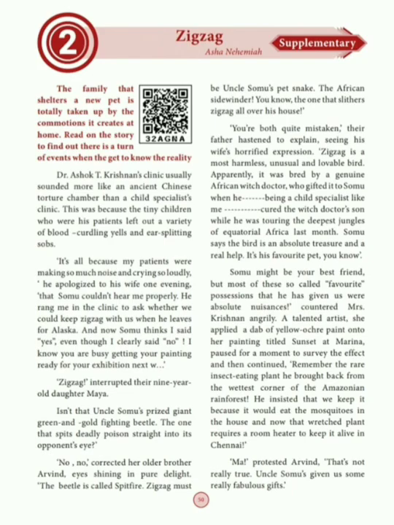Okay, so one day this man, Dr. Krishnan, is talking to his wife. What is he telling? He apologized to his wife one evening: "Somu couldn't hear me properly. He rang me in the clinic to ask whether he could keep Zigzag with us when he leaves for Alaska. So now Somu thinks I said yes, even though I clearly said no. I know you are busy getting your painting ready for your exhibition next week." So now this Dr. Krishnan is talking to his wife.